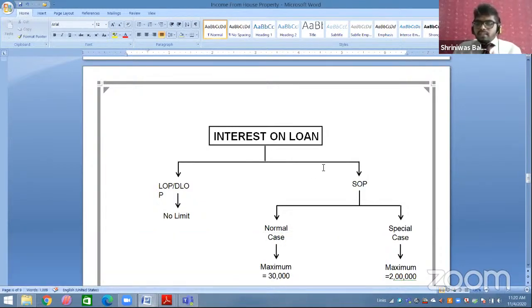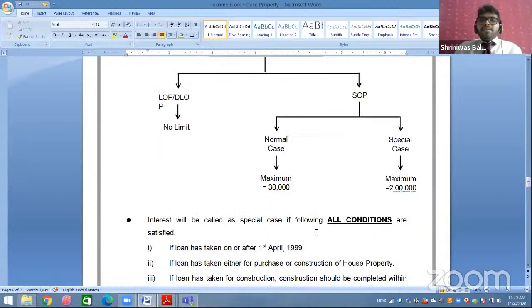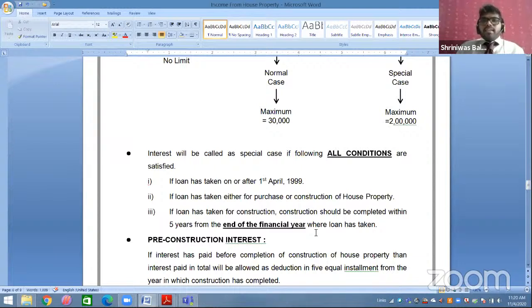SOP, in a normal case, has a limit of rupees 30,000. In a special case, it has a limit of rupees 2 lakh. The special case applies when all these three conditions are satisfied. Students asking for a break, just wait, I will give it.